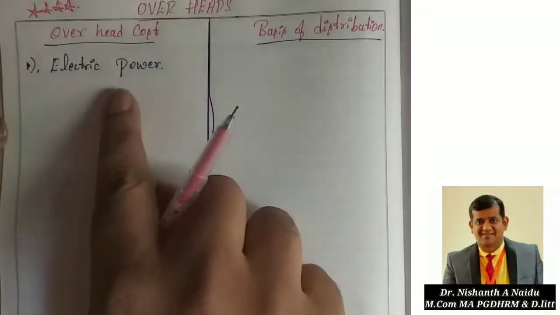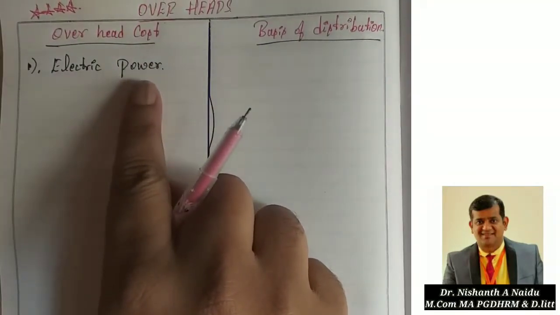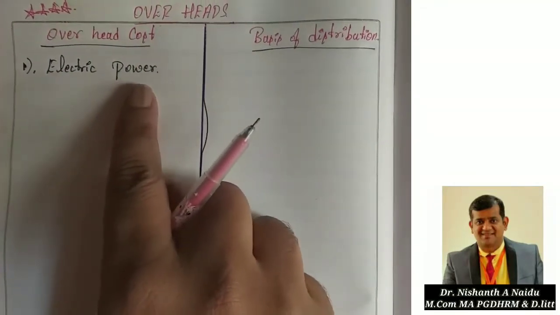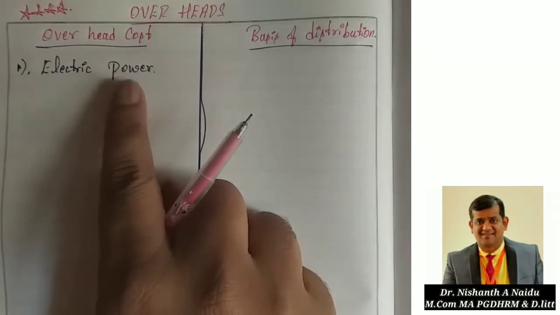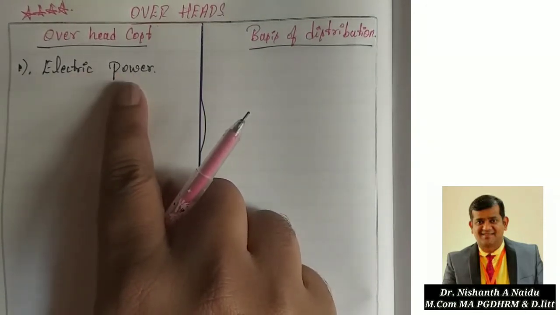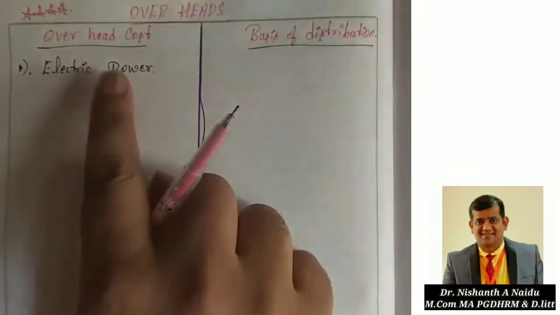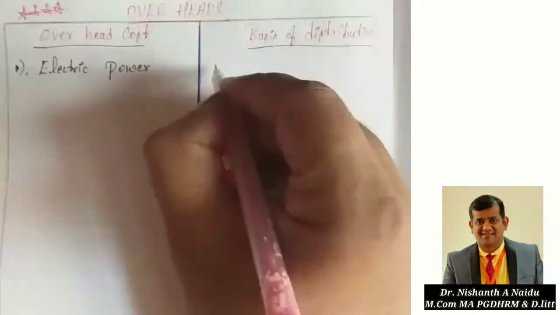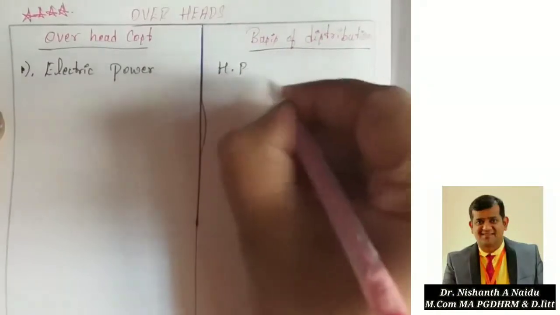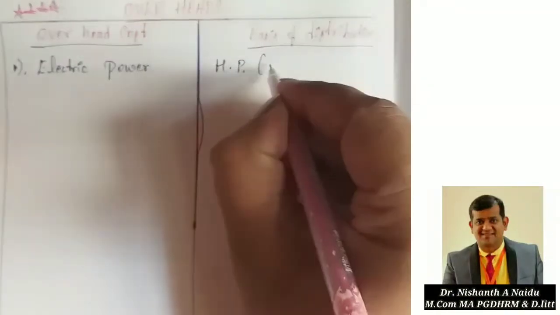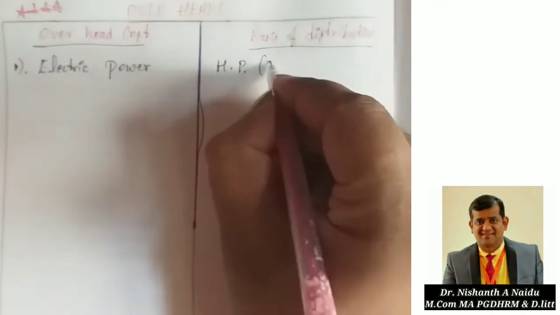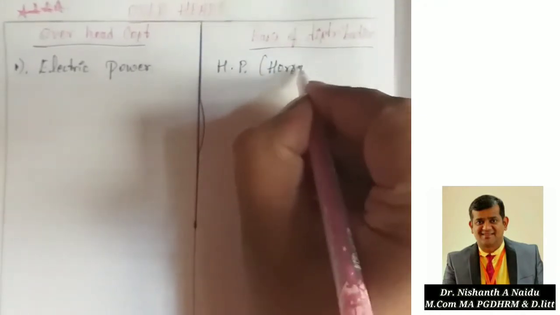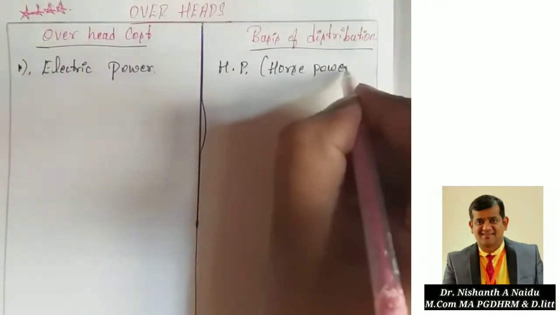When we solve the problem, you will get to know how we are going to distribute it. The basis of distribution is HP, that is, horsepower. You should remember, power will always be calculated on the basis of horsepower.